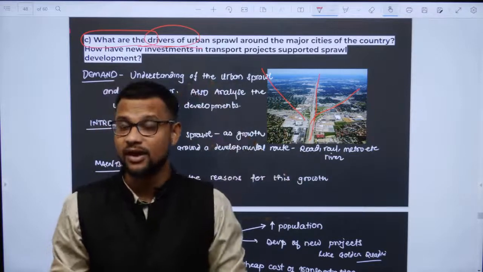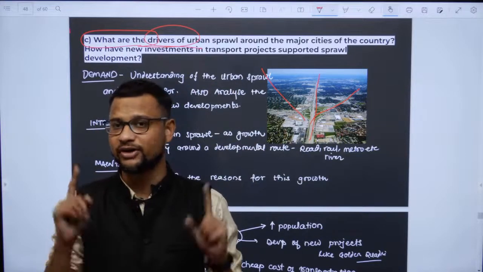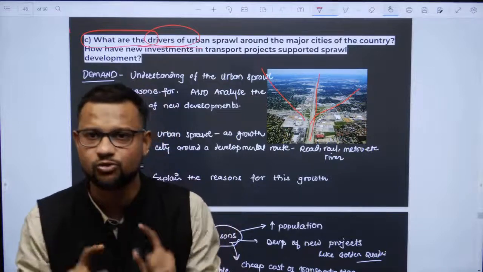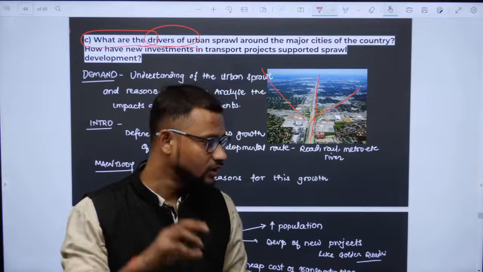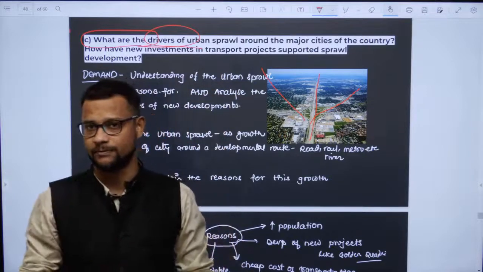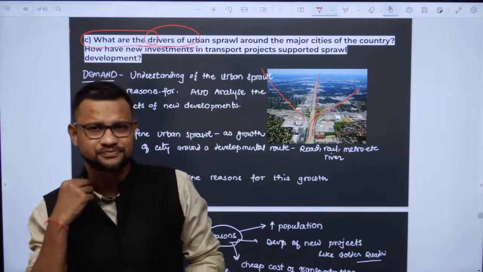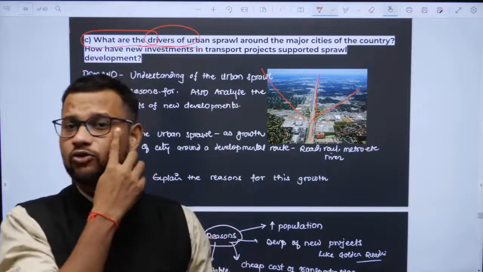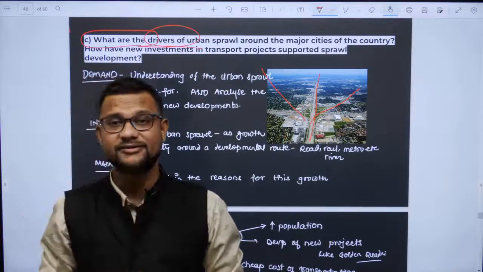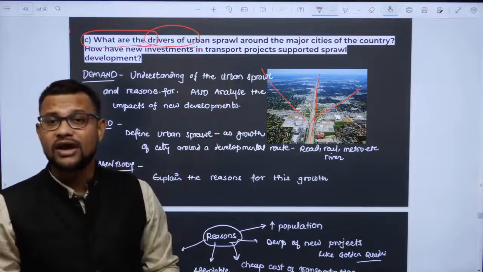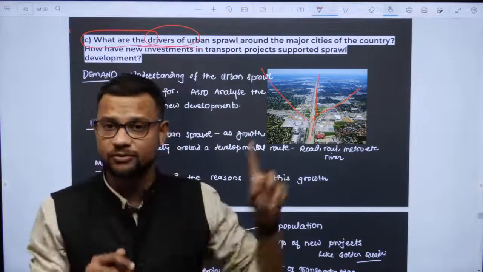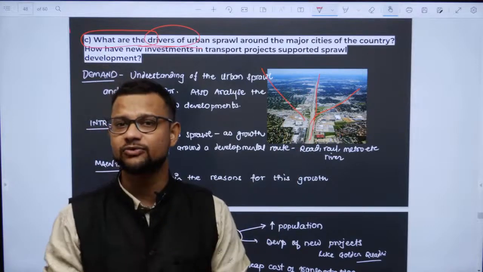Now, in the introduction you will define urban sprawl along with the mention of a scientist or geographer. It makes your answer more impressive, more geographical. The second thing is that in the main body you will write the reasons, because the question is asking for them. Now, what are the reasons for urban sprawl?